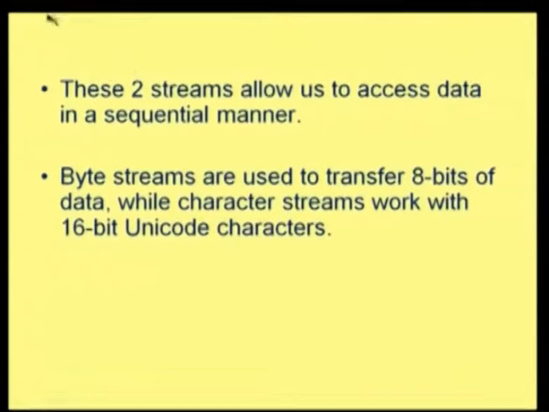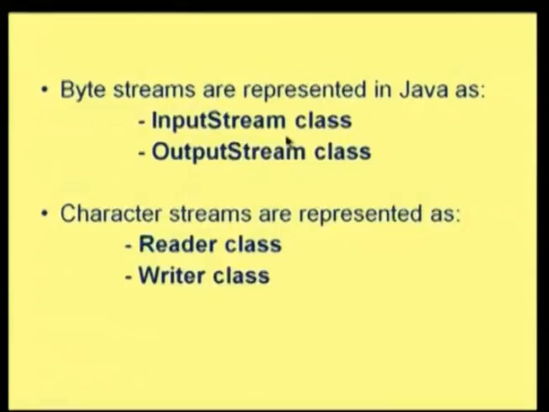If you want to access a stream, it will be in a sequential manner. You cannot randomly access a particular character or byte in the stream. You can only continuously access the data. Byte streams are used to transfer 8 bits, whereas character streams can handle Unicode characters. Byte streams are represented in Java as the InputStream and OutputStream classes, whereas character streams are represented as the Reader and Writer classes.